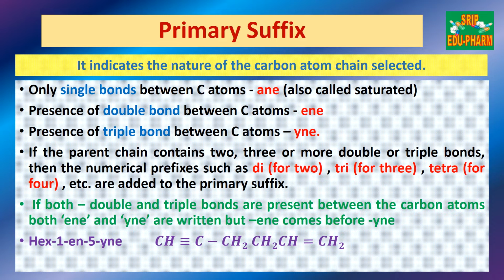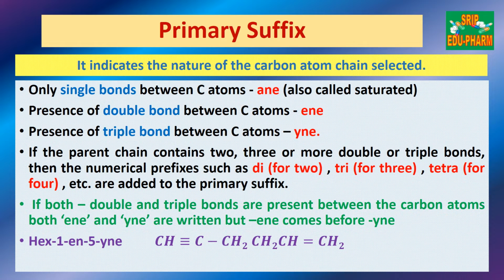Now, if both double and triple bonds are present, then what will we do? In that case, while naming, first we have to write ene and then comes yne, that is triple bond. So initially you have to start numbering from the double bond, and then the numbering will be given for the triple bond. Like you see one example here.